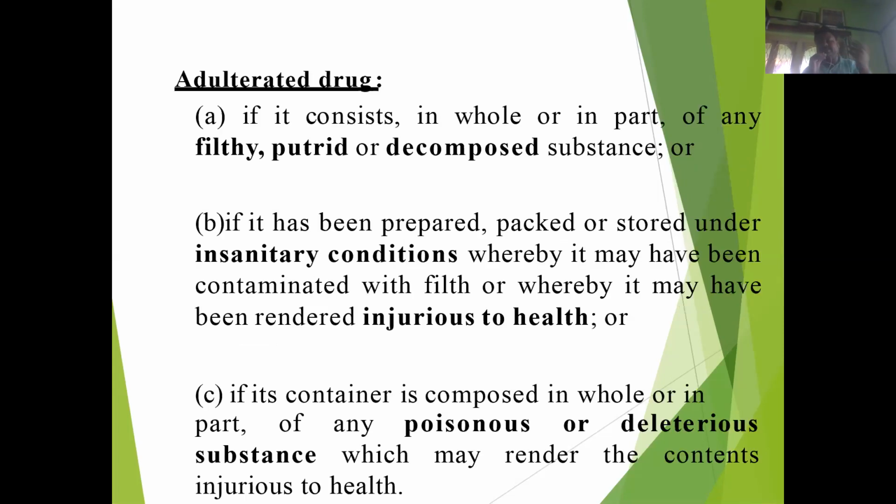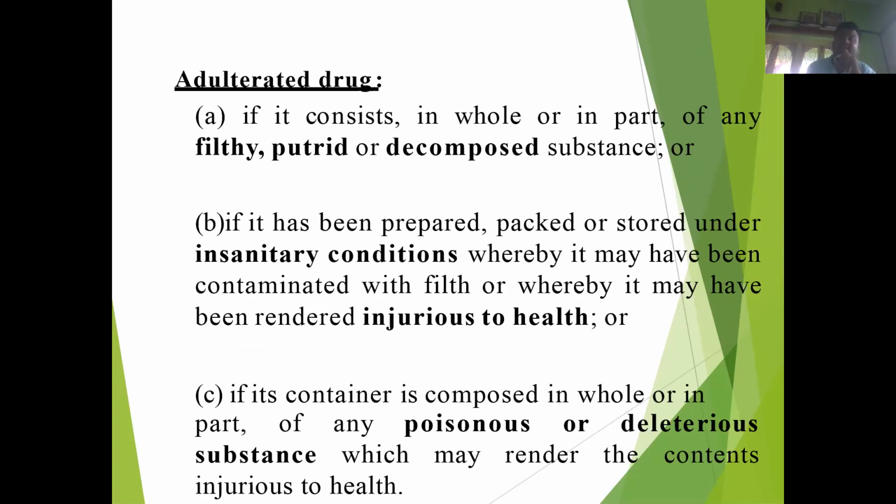Now, adulterated drugs. What are they? Adulterated drugs are those drugs that consist, in whole or in part, of any filthy, putrid, or decomposed substance. That means unpleasant, unhygienic, decomposed substance.